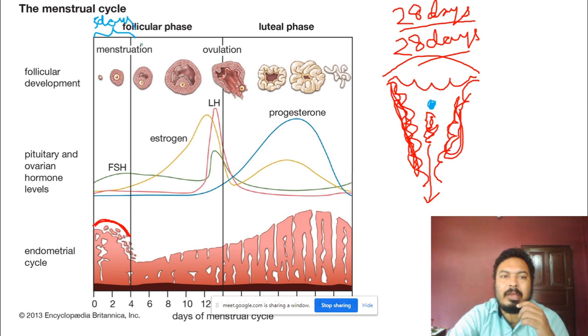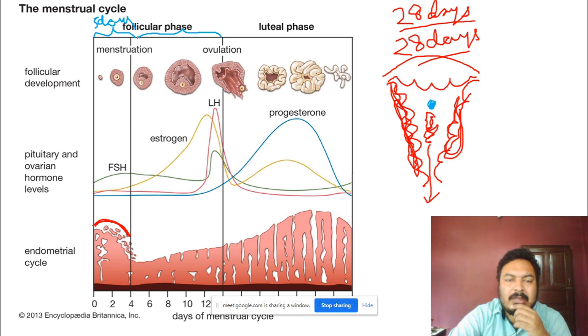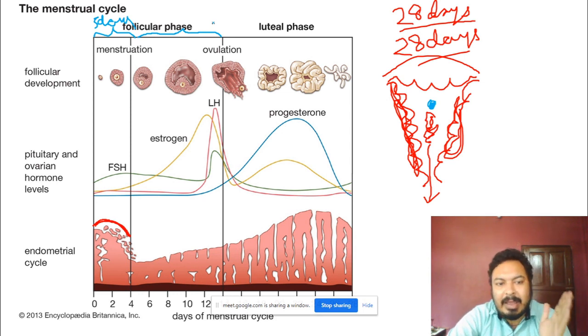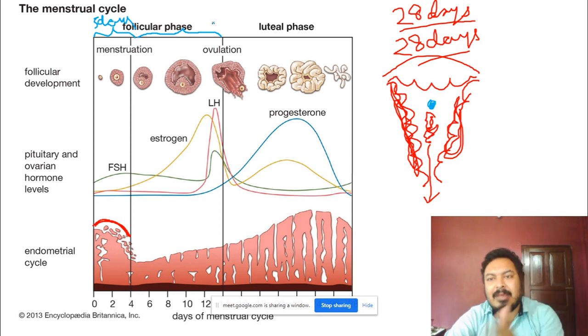Only 5 days. Okay, then from the 6th day, from the 6th day up to the 14th day, the phase is known as the follicular phase. So in the follicular phase, the ruptured endometrium again starts developing.